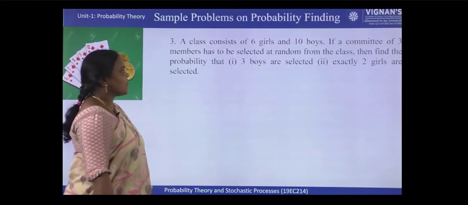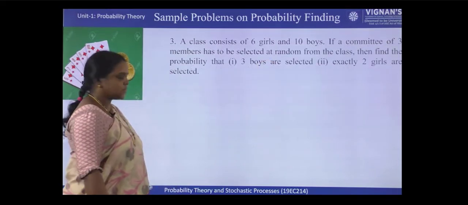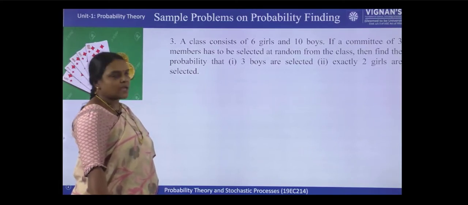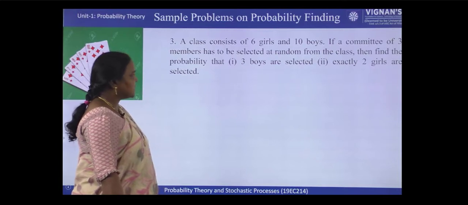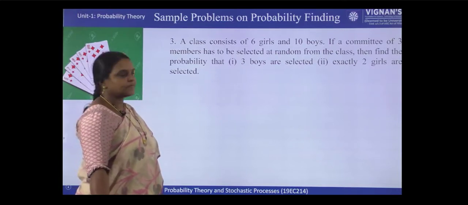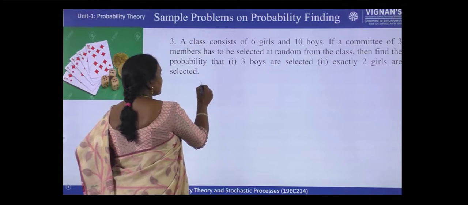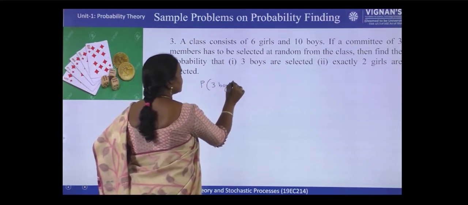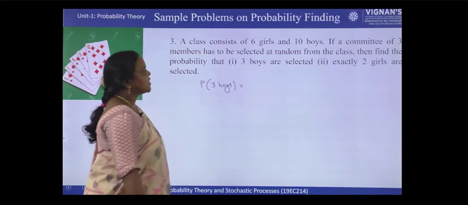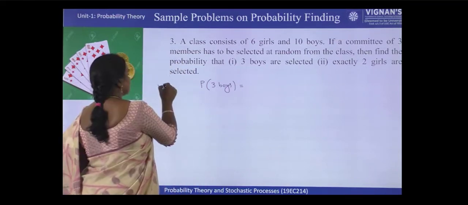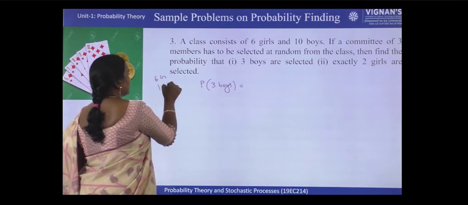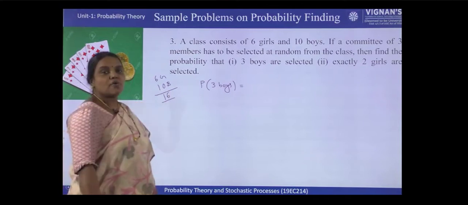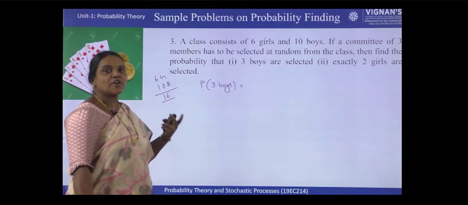A class consists of 6 girls and 10 boys. If a committee of 3 members has to be selected at random from the class, then find the probability that 3 boys are selected. So what is the probability of selecting 3 boys? So total how many students are there? 6 girls plus 10 boys. So total number of students are 16. So out of 16 students, selection of 3 students.